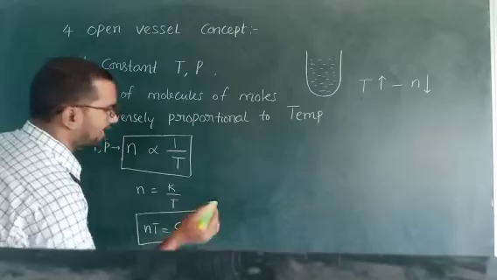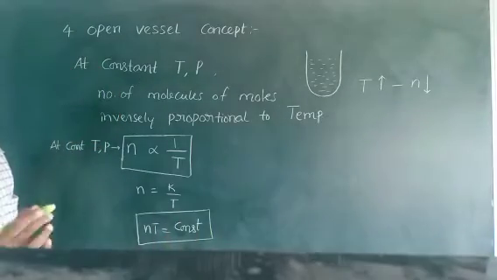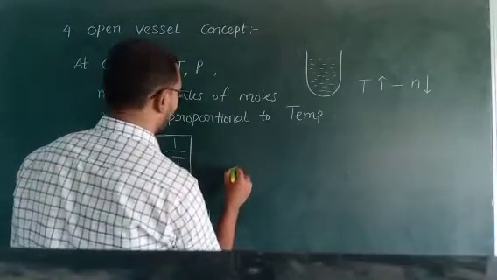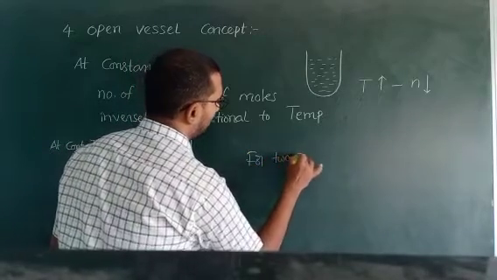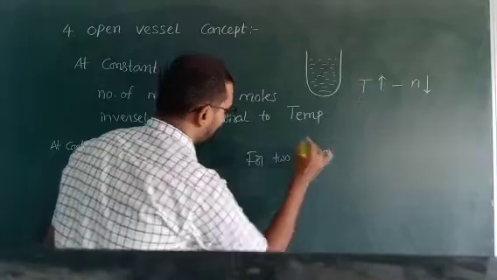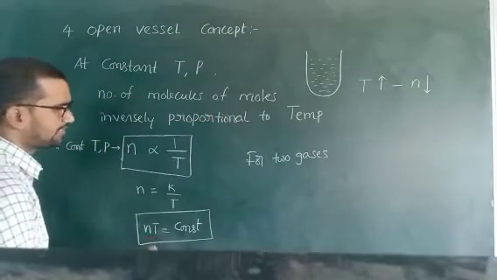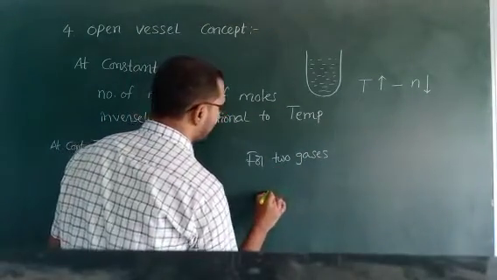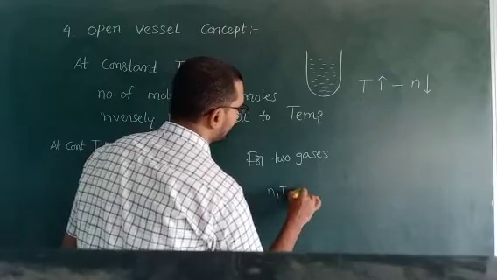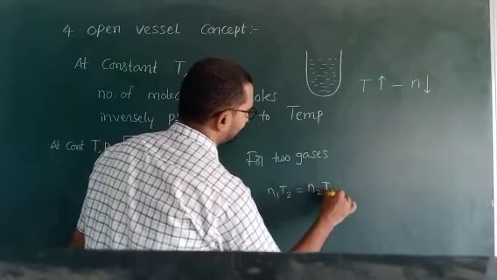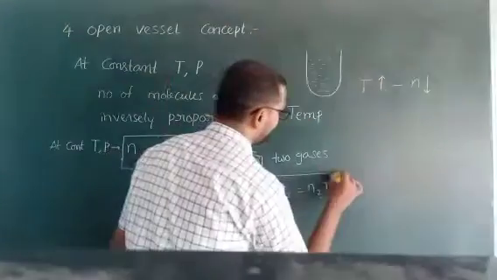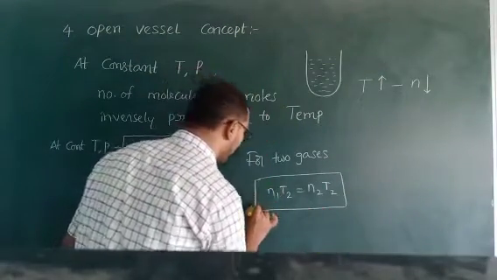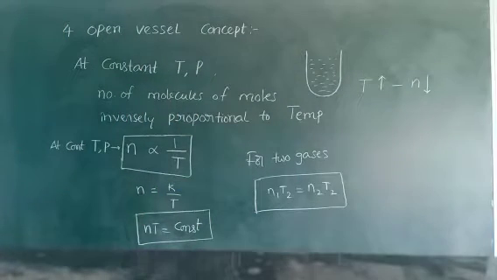Now for any two conditions or two gases, what is the formula? Very simple: n1T1 = n2T2. For three gases, that is equal to n3T3. Okay, this is the open vessel concept. Write down, completed.